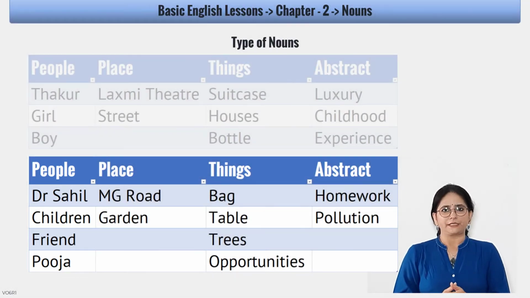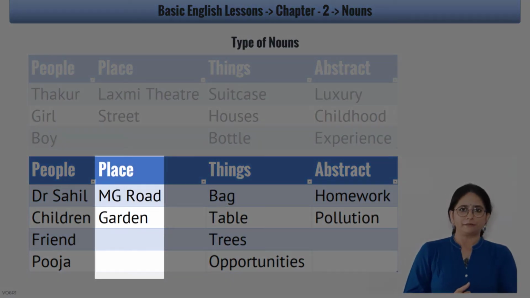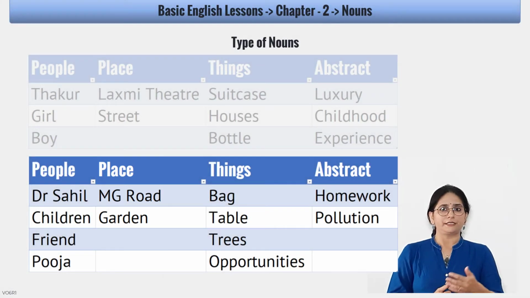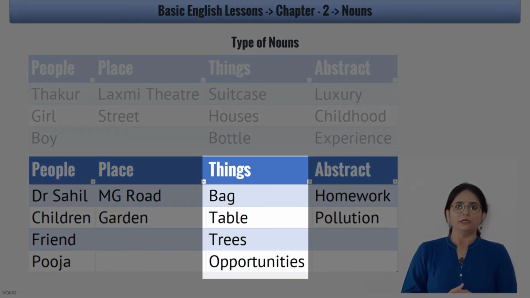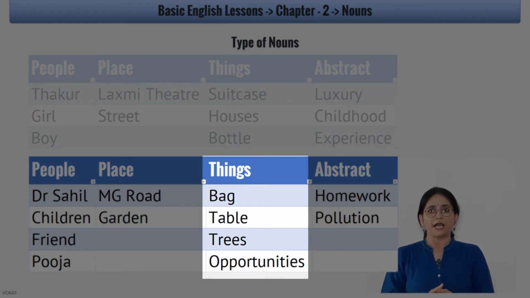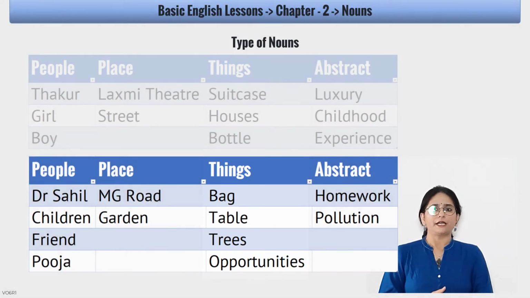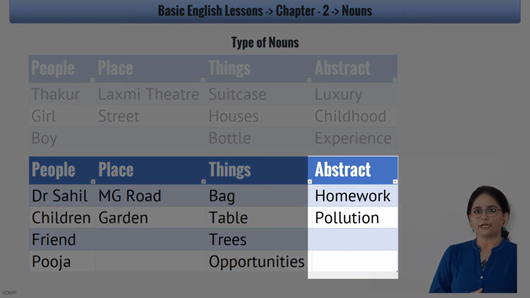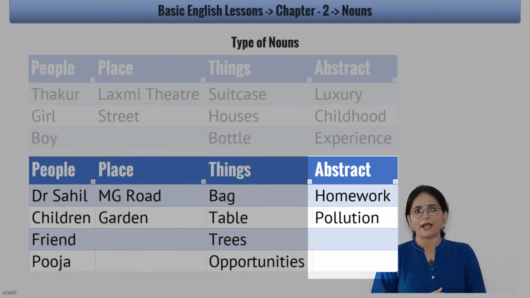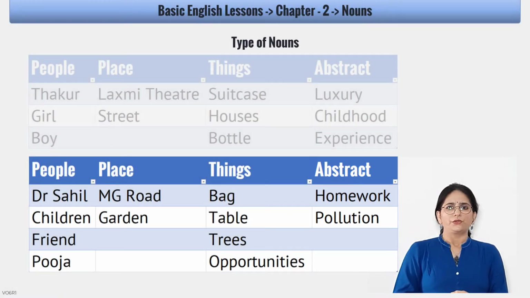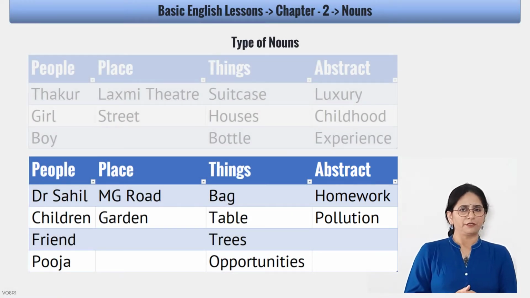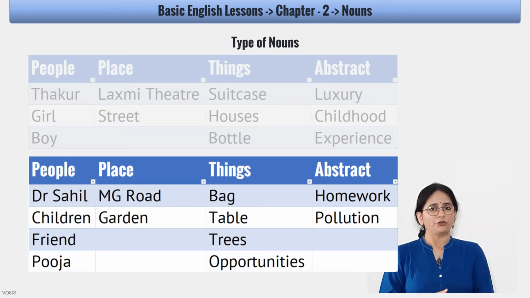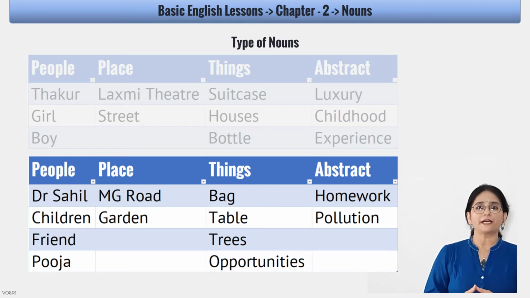Then place. In place there is MG Road and garden. Under thing there is bag, then table, then trees and opportunities. Under abstract noun we have homework and pollution. So have you understood it? You can also use these nouns and make sentences. So you will get an idea, and you will be more clear about it.